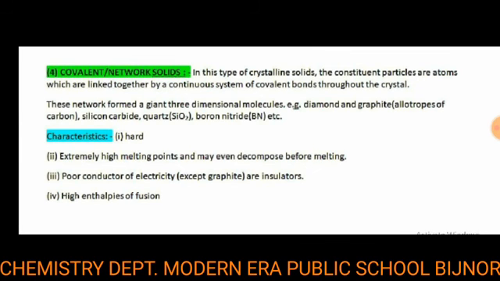Characteristics of covalent solids: they are hard. Second, extremely high melting points, and they may even decompose before melting, which means if we give high temperature, they do not melt, they decompose, meaning vaporize. Third, poor conductors of electricity except graphite. Graphite is a good conductor of electricity, but all the other covalent or network solids are poor conductors of electricity, or insulators. And fourth, high enthalpies of fusion, which means they require a very great temperature to melt.